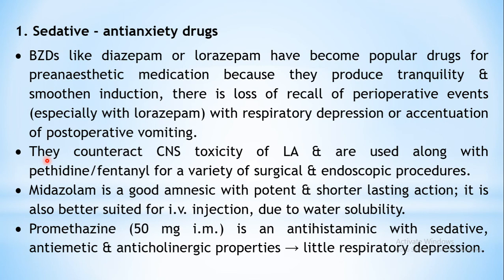So also when a local anesthetic is supposed to be used in combination over here, they can also prevent the CNS toxicity of this local anesthetic. And also when they are used along with pethidine or fentanyl, for a variety of surgical procedures or endoscopies, this can be used. So to avoid this CNS toxicity, these agents can be added.